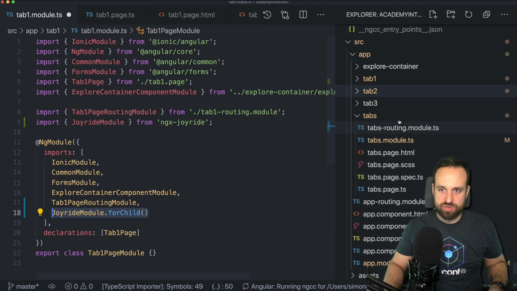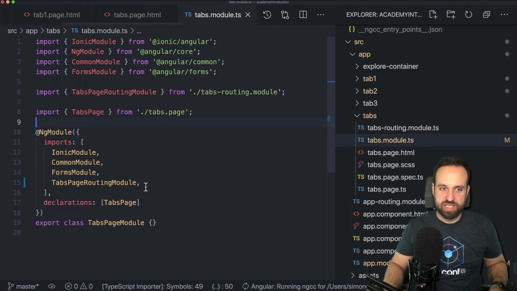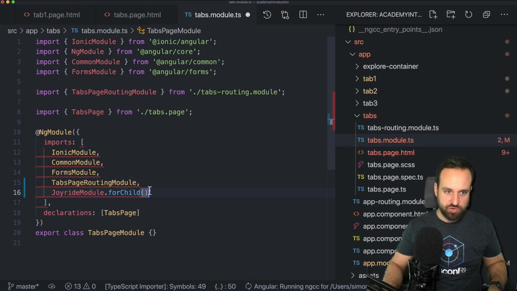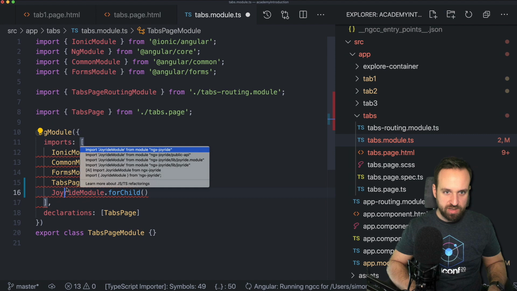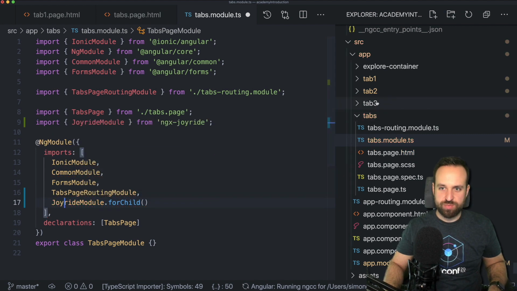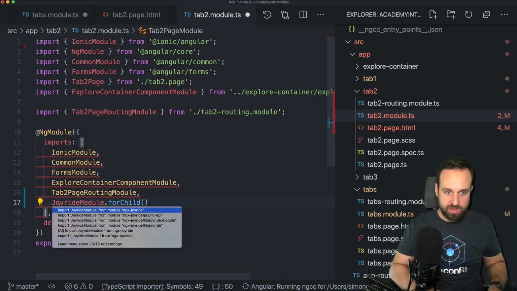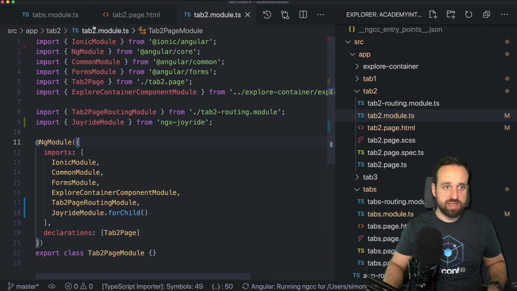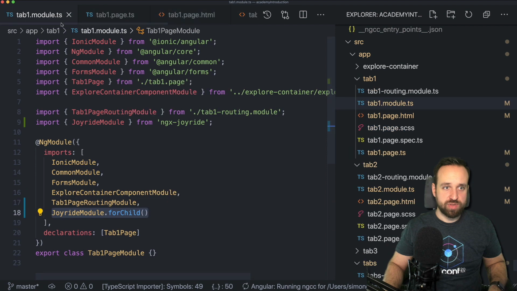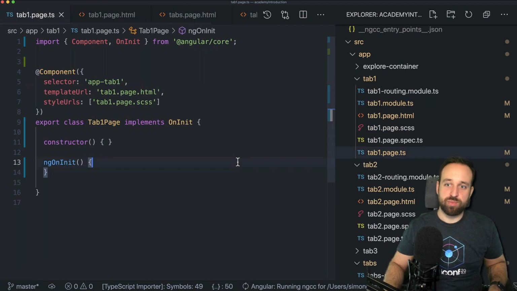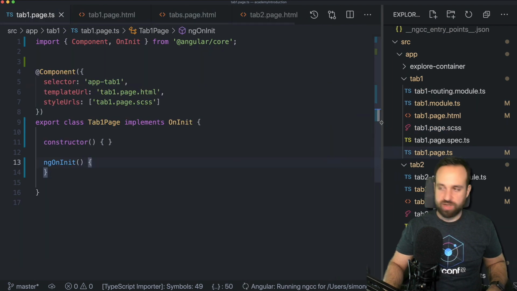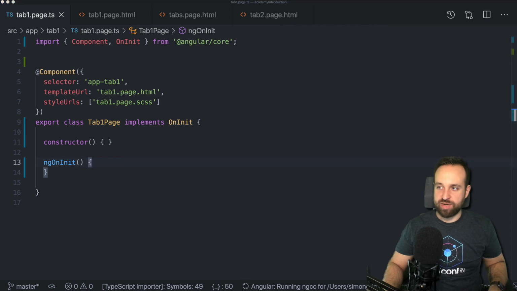We can also do this on the tabs module, because we will later try to integrate different pages as well. And let's add it to the tab 2 module as well. Okay, that looks good.